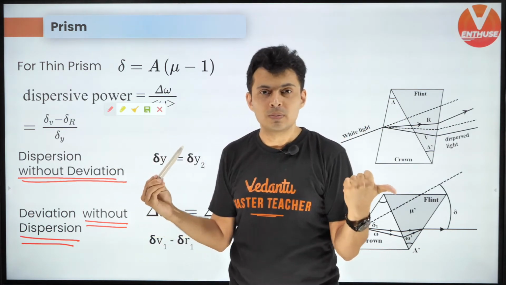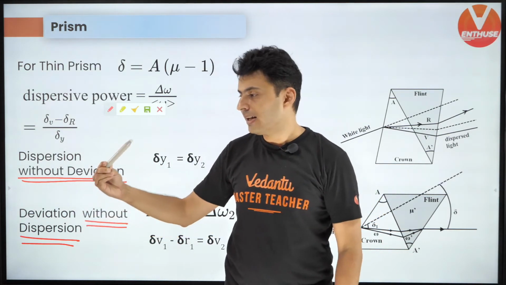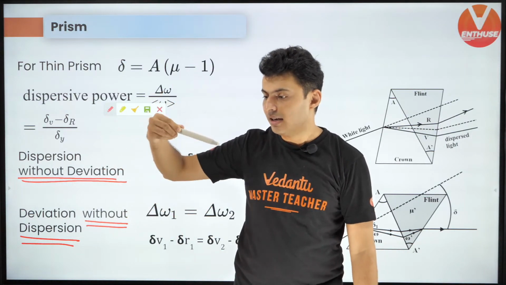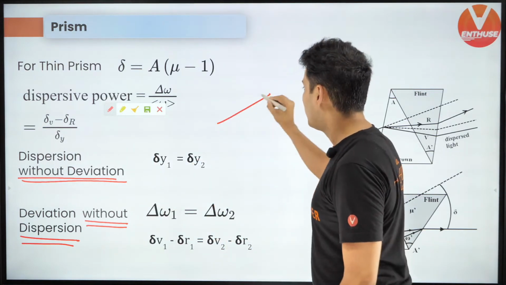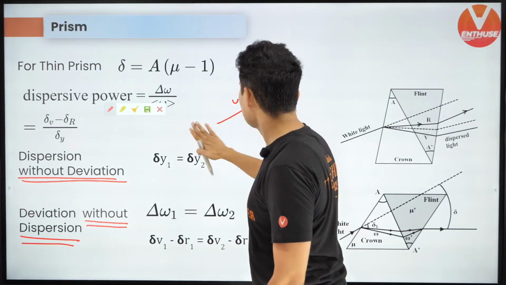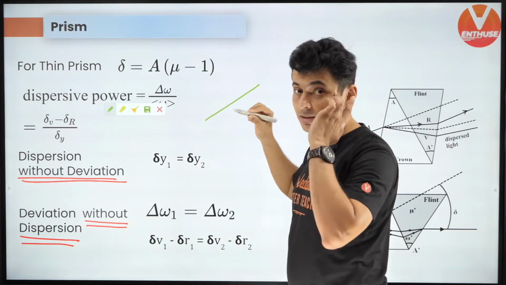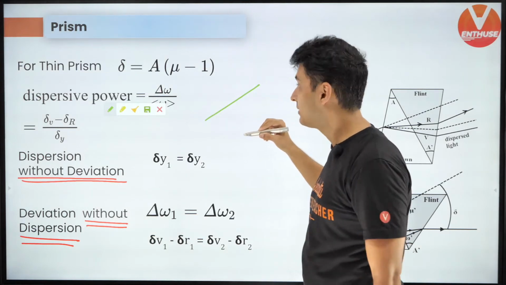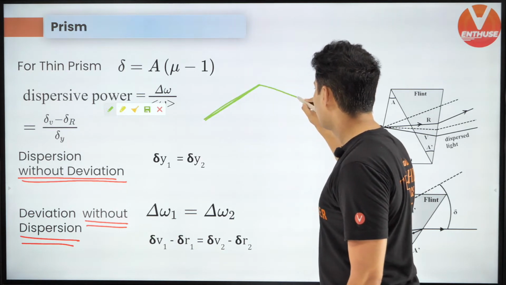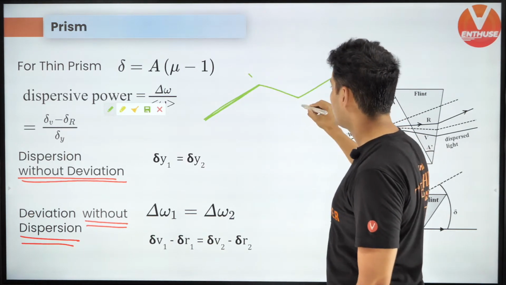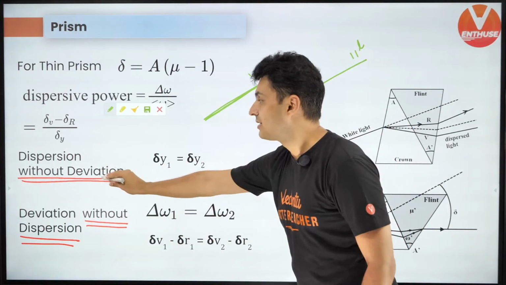So what you're going to do, check the average color. Who is average? Yellow. The average yellow color deviates and counter deviates and becomes parallel. The average yellow color, oh my god, this is red. Where is our yellow? So this is yellow, right? I hope somebody is not watching this lecture from now and they will be like, what the hell is Sir teaching? This is yellow. Okay, so this is yellow color, guys. It deviates and deviates back. This is from the first prism, second prism. And it eventually comes parallel, then this is dispersion without deviation.